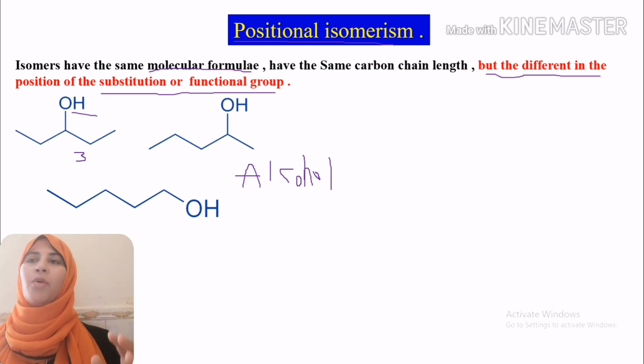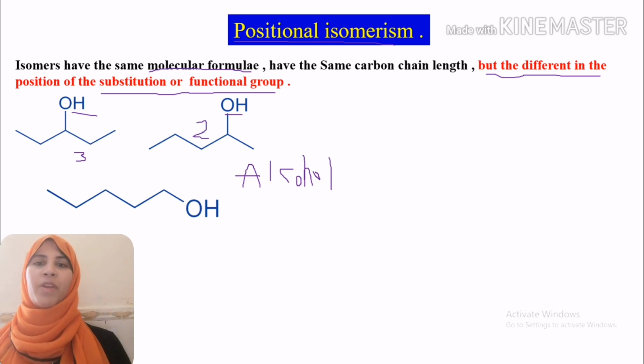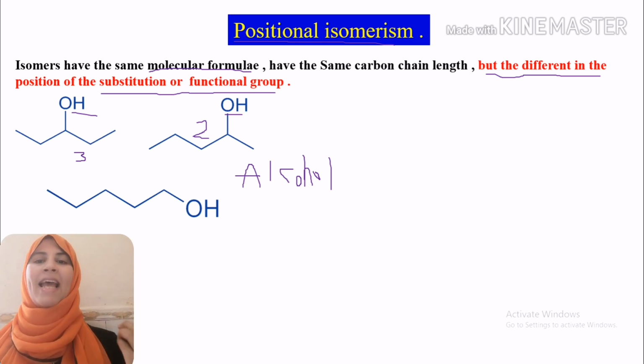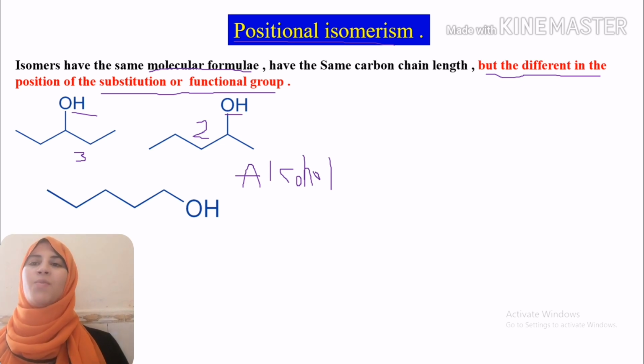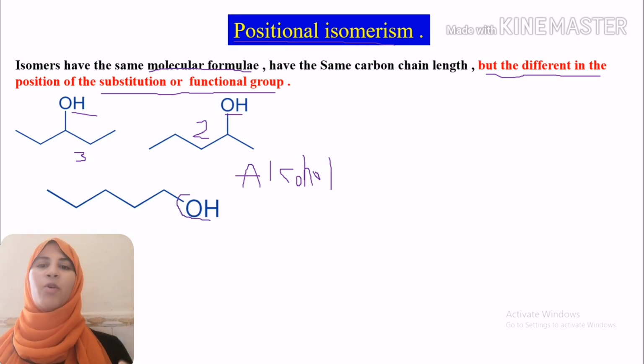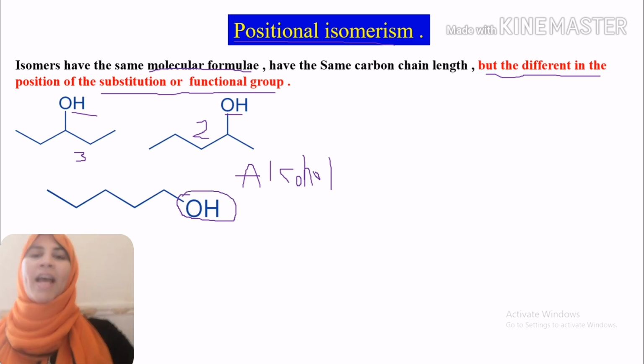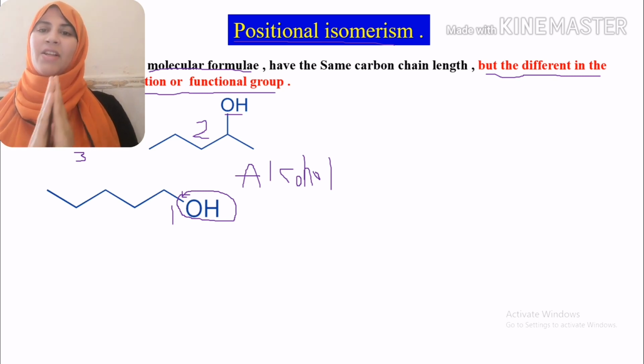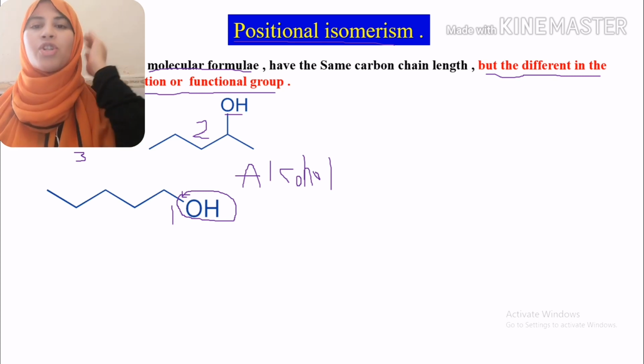In the second one, our functional group, the hydroxy group, is in position 2, so we have pentan-2-ol. But in our last isomer, we have our functional group in position 1, so we have pentan-1-ol. So we have different compounds. All of them have the same molecular formula, but they are different in the position of the functional group.